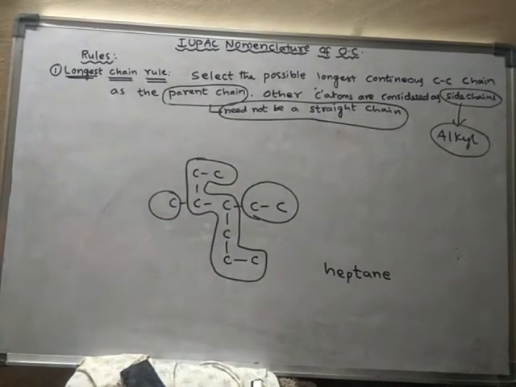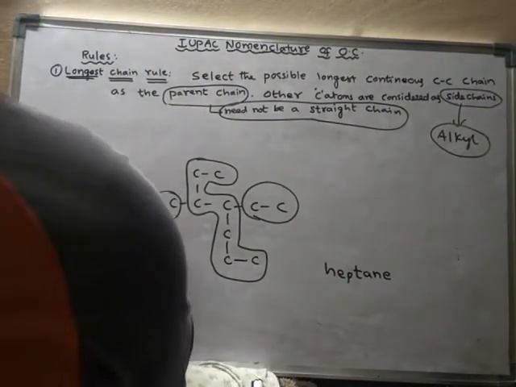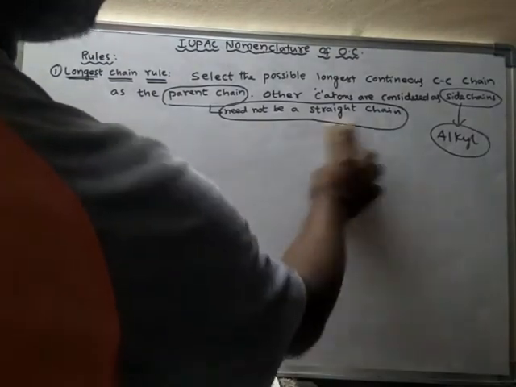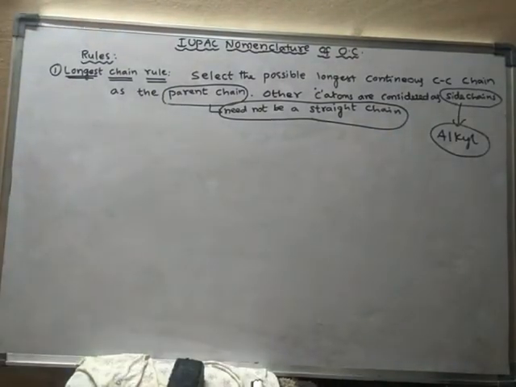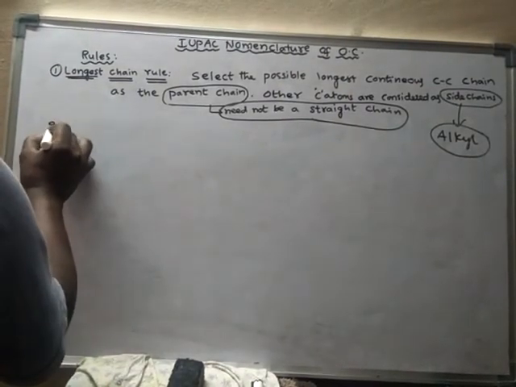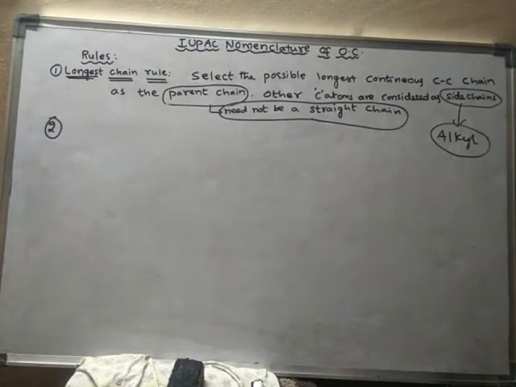Okay, so like this, the longest continuous carbon chain should be treated as the parent chain. To write the name of any compound, the most important thing is selection of the parent chain. Right. Next rule: what is the next rule? If two different chains of equal length are possible, the chain with the maximum number of side chains or alkyl groups is selected.